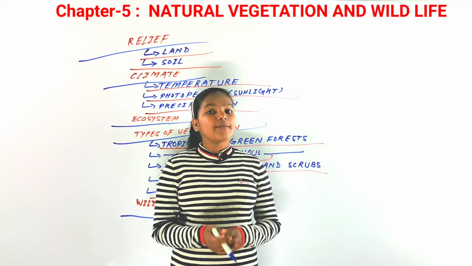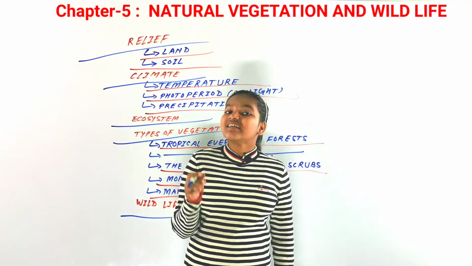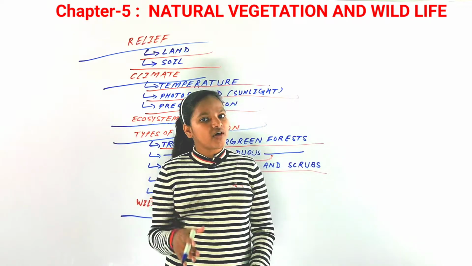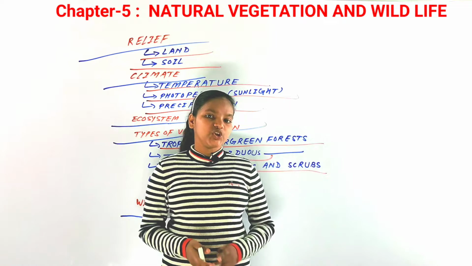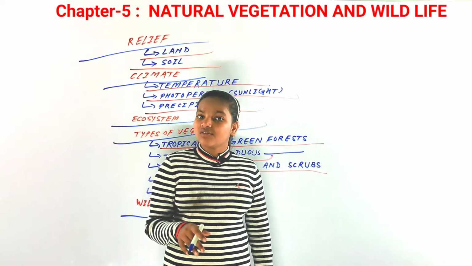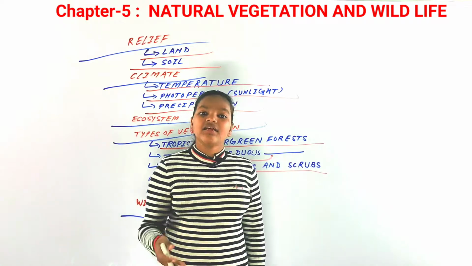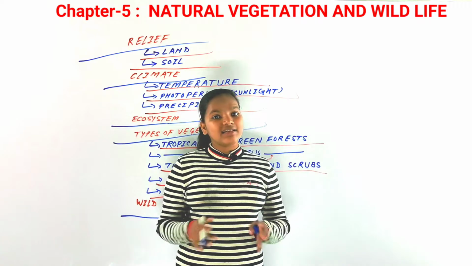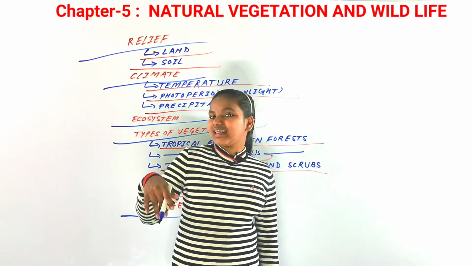Now if we talk about the extreme temperatures of our country, like in the Himalayan mountains in the Ladakh region, where there is very extreme cold, there are still many animals that adapt themselves in that region: the yaks, the Tibetan antelopes, the nilgai, that is the blue bull, or the chausingha, that is the four-horned antelope.